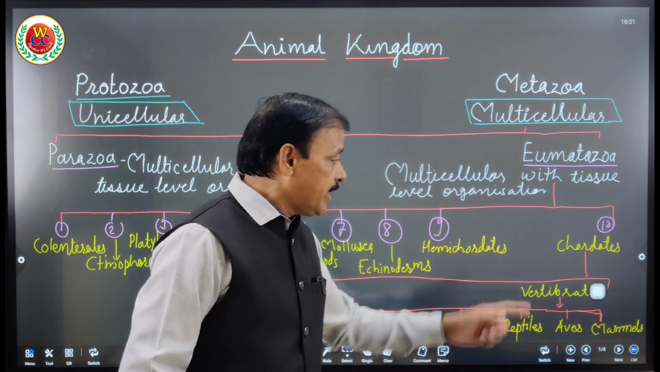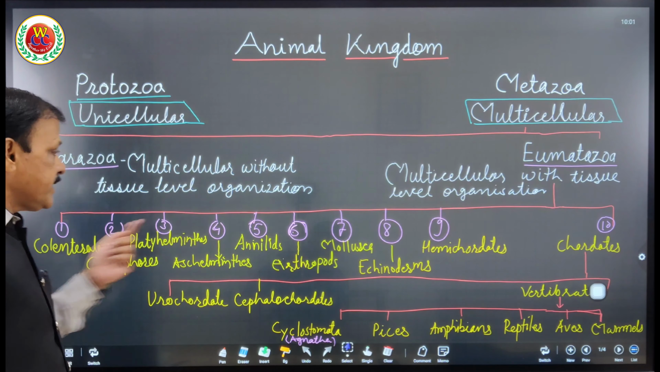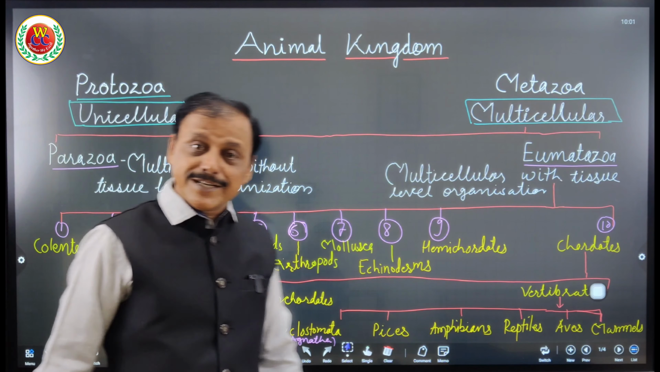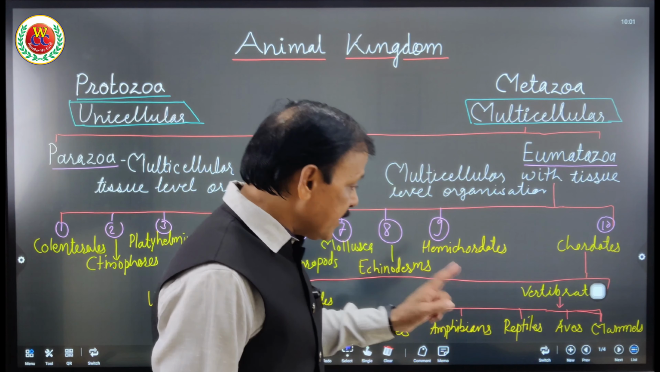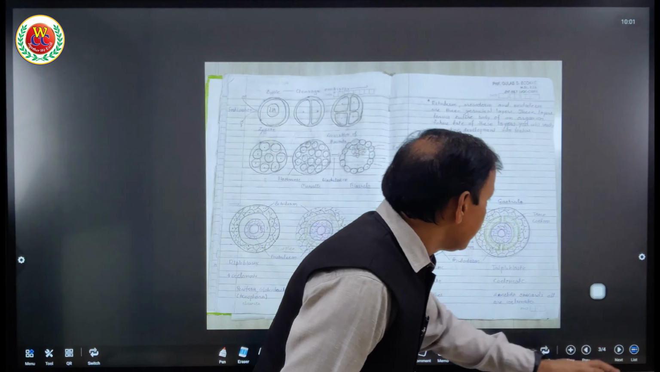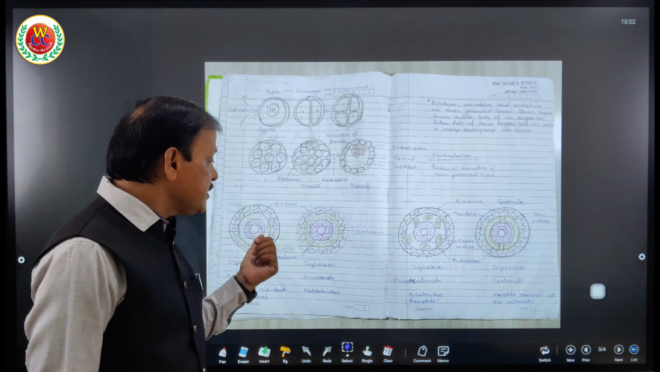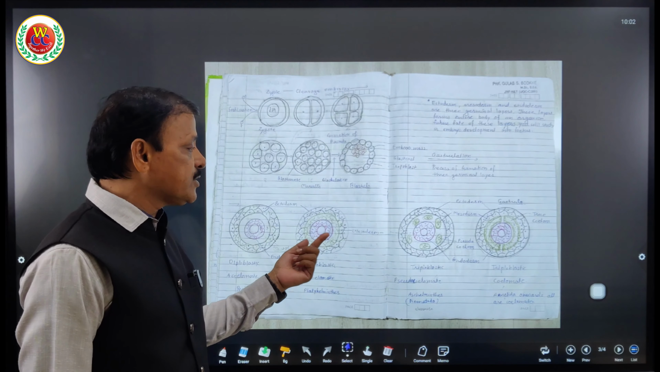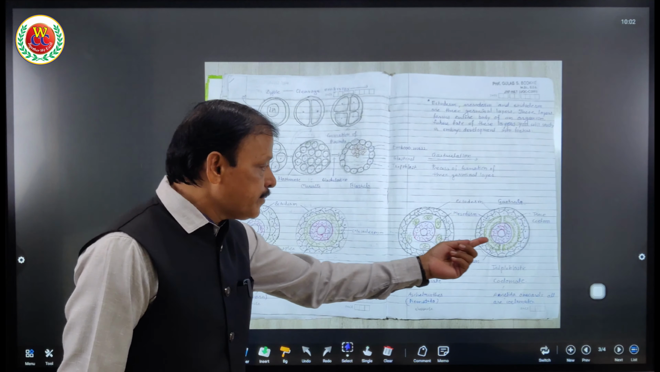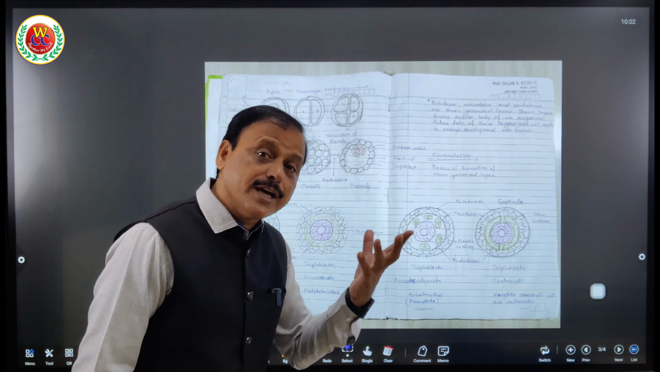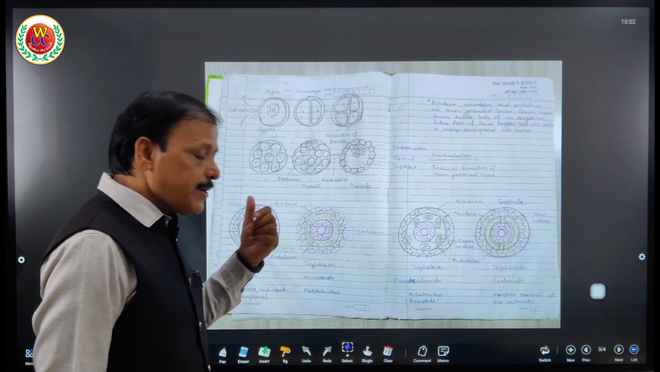Now among non-chordates, from coelenterata to hemichordata, once again we have to understand why they are separated. For this, let you understand the third diagram that I have drawn here. Let you observe here. First of all, understand how diploblastic coelomate, triploblastic acoelomate, triploblastic pseudocoelomate and triploblastic coelomate are originated, how they are formed, what they are.